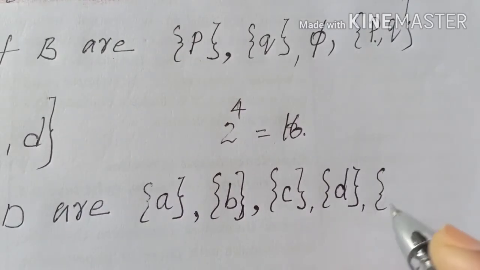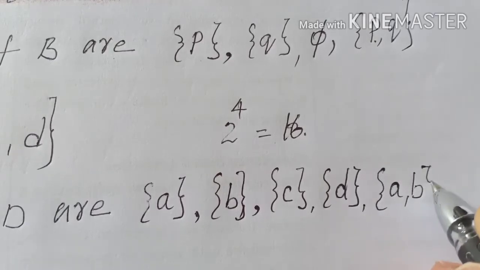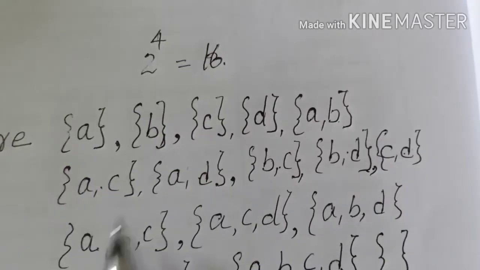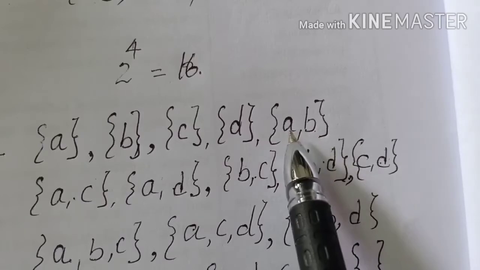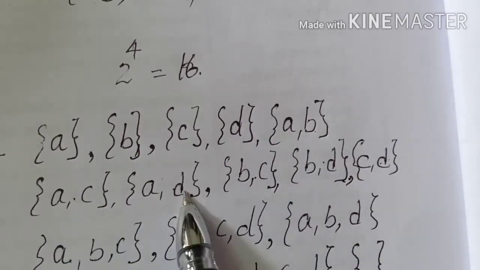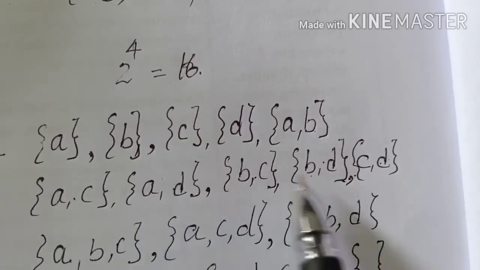So double elements start from the combination of A, B. Then you can take all these combinations with two elements: AB, AC, AD, BC, BD, CD. Okay, these are the combinations of 2.